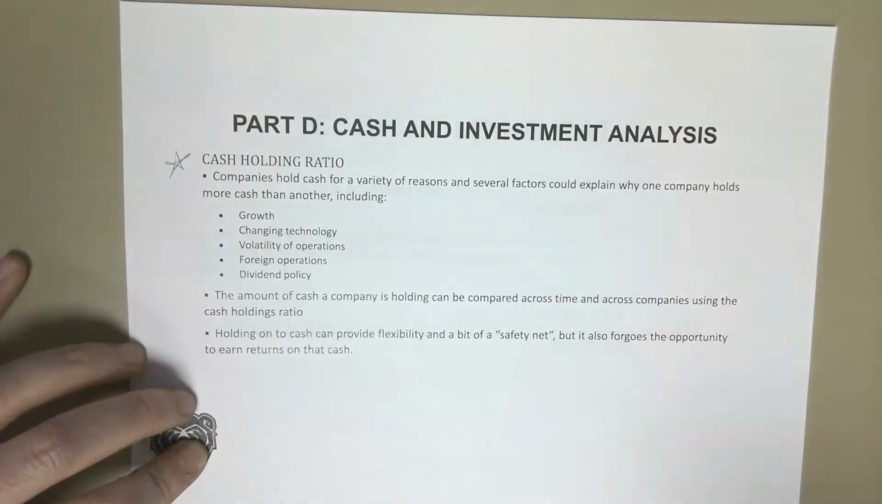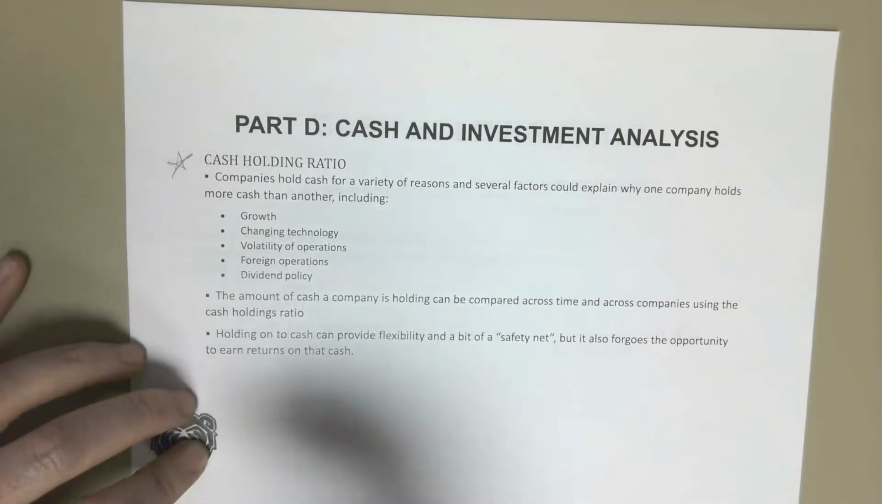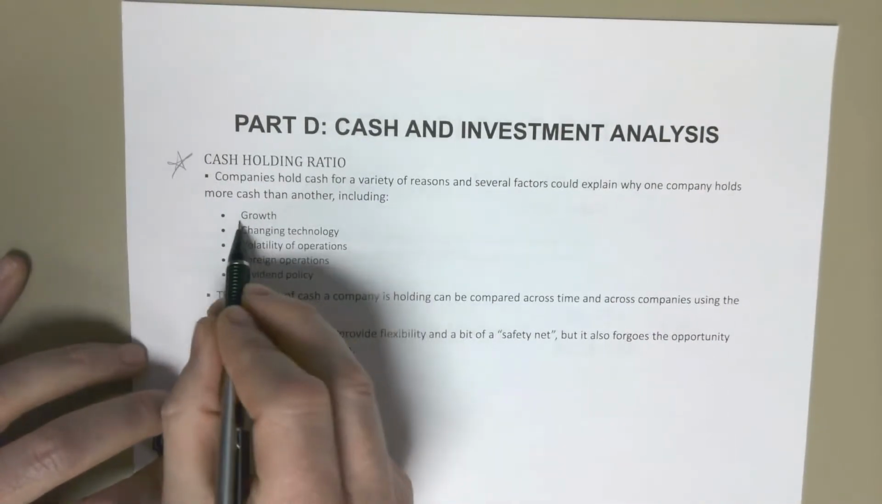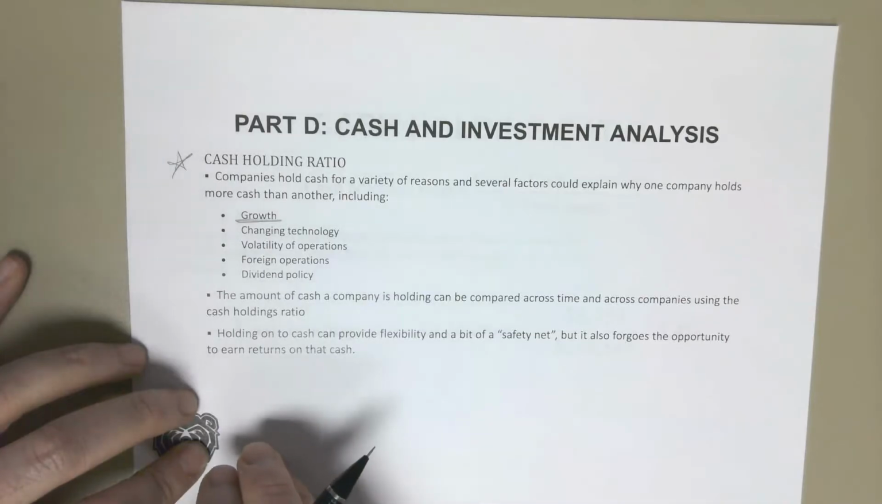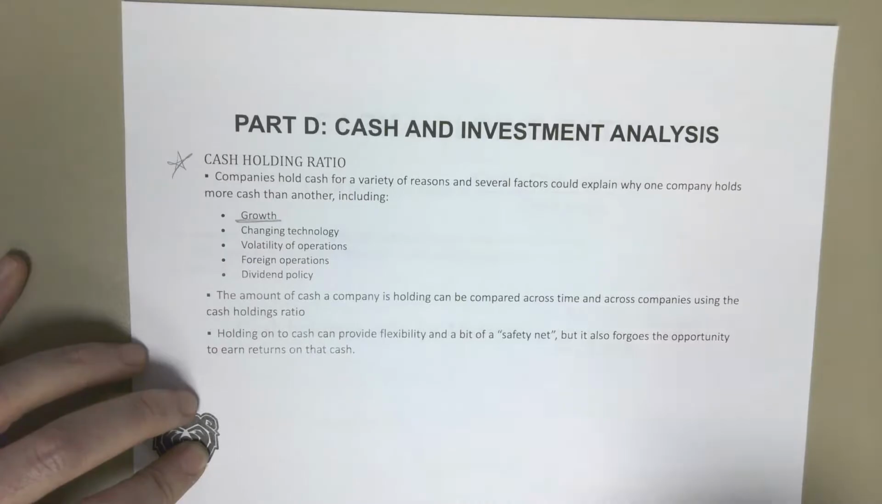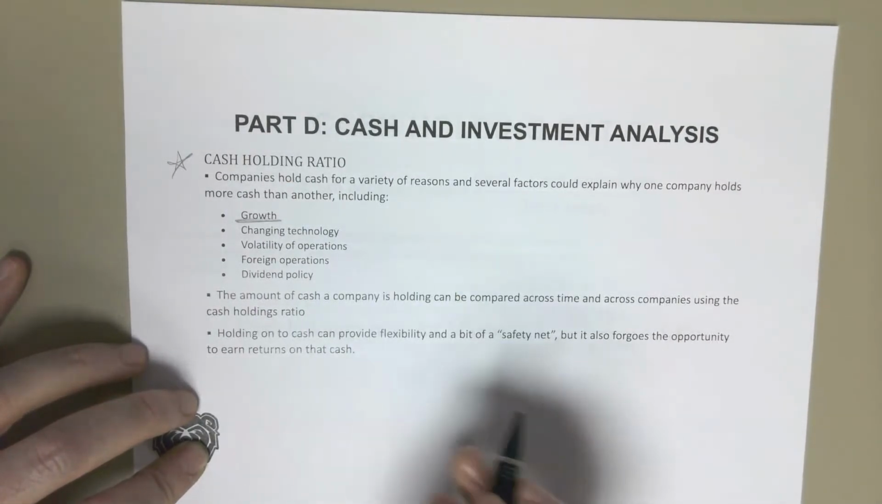There are hundreds of reasons why a company might hold on to cash. While they're holding on to it, they're not doing anything with it. It's just sitting there. We may be able to explain why one holds more than another. So are they a growth company? If they're a growth company, they're typically going to hold less cash. And by growth company, I mean, are they constantly expanding? Are they constantly doing new things, entering new markets, that kind of stuff?